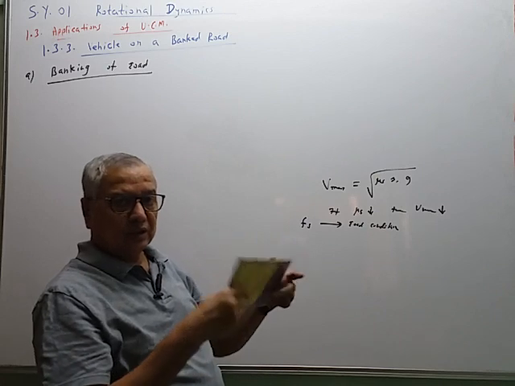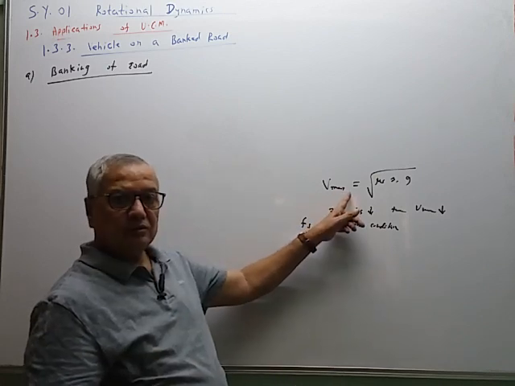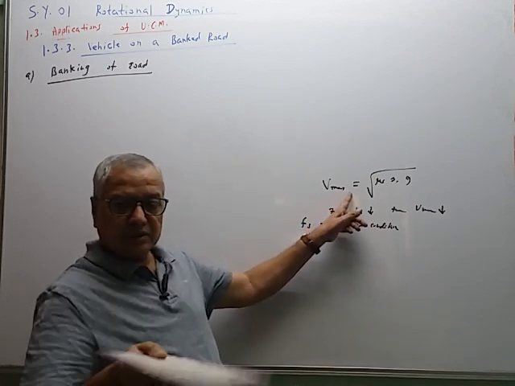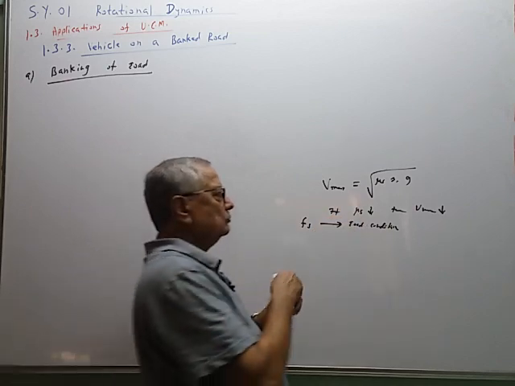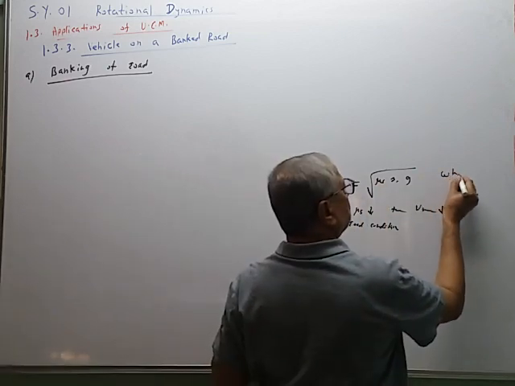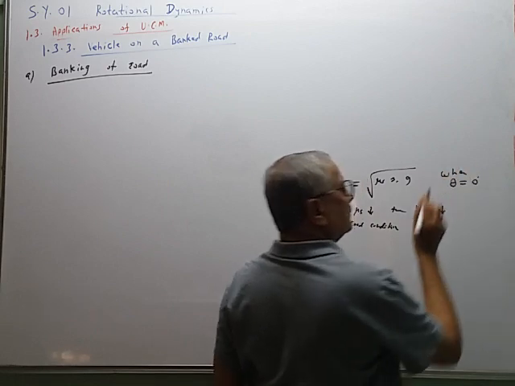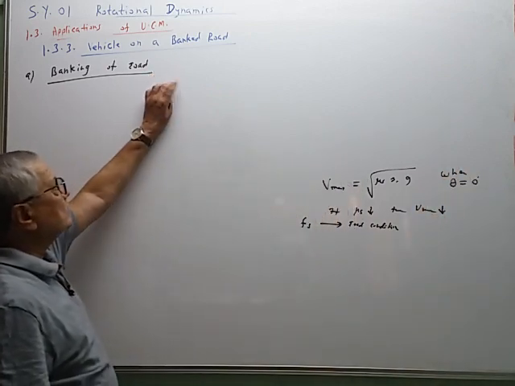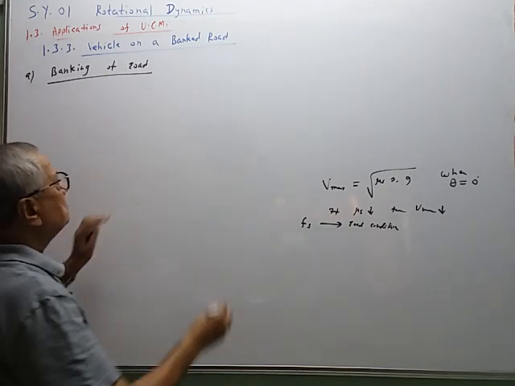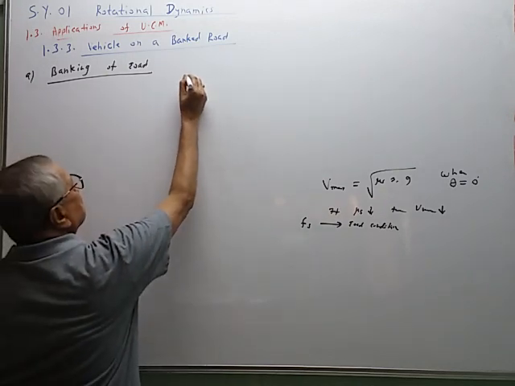So last time we have seen this formula for horizontal road surface, that means when the angle of banking theta is equal to 0 degree. Now we have to see this second case. So the banking of road has the meaning like this.